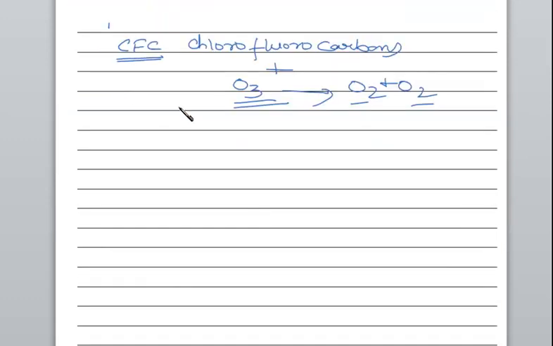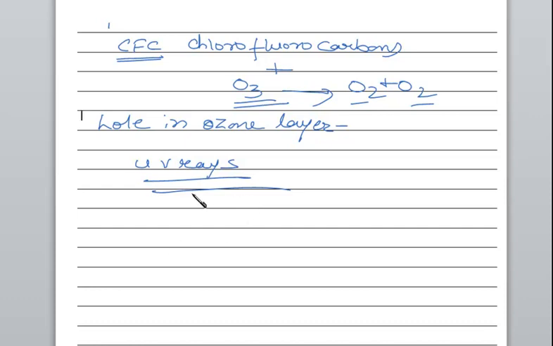And due to the hole in the ozone layer, what is happening? UV rays are entering, right? So you're now exposed to UV rays. Somewhere near the Pacific Ocean, there is a hole in the ozone layer.